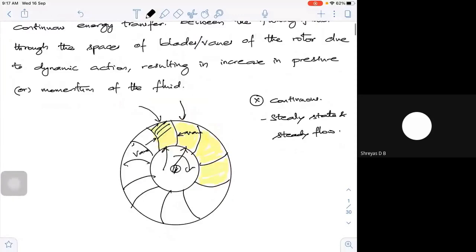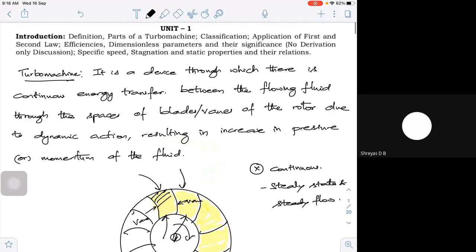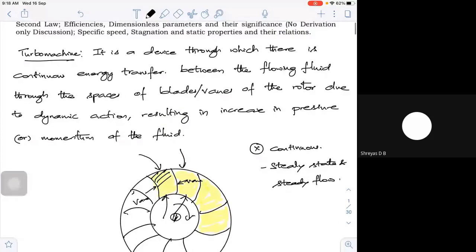There is an increase in the pressure if I take a compressor or a pump. Or, when the fluid is transferring energy, the rotor of a turbine will start rotating. I am trying to give as simple a definition as possible. So what is a turbo machine?